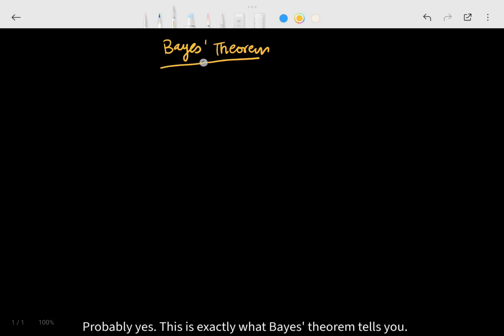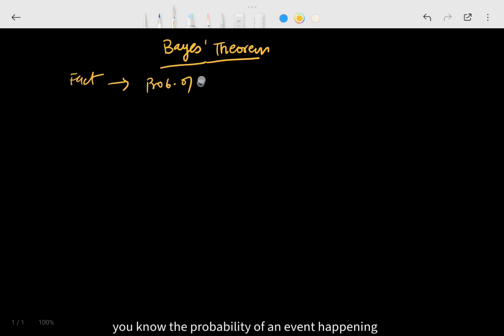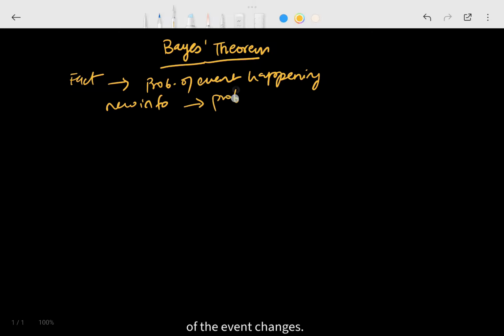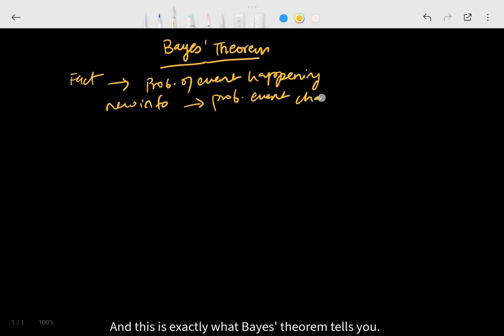When you know something for a fact, and based on that fact you know the probability of an event happening. However, when new information comes up, the probability of the event changes. This is exactly what Bayes theorem tells you: when you believe in something, the probability of something happening exists in your mind. However, when you are fed some additional information, does your belief change? Well, let's try to understand it with the help of an example.